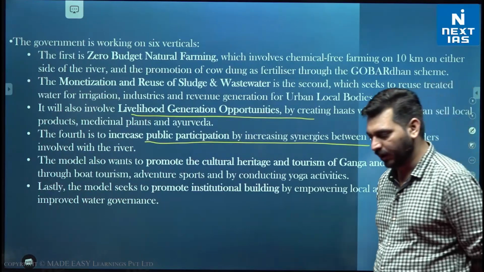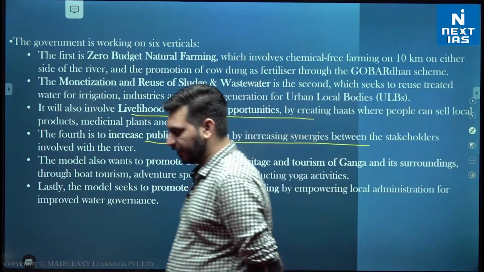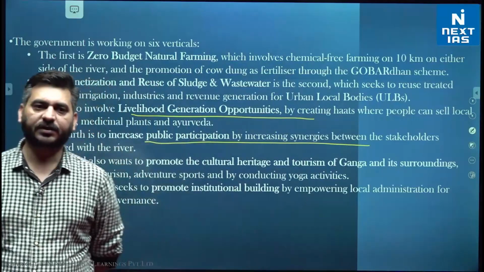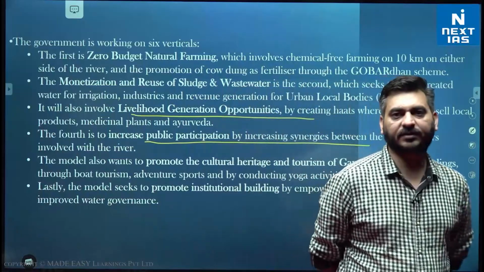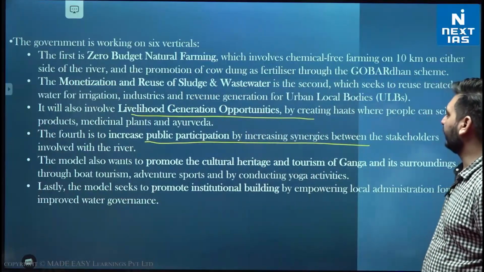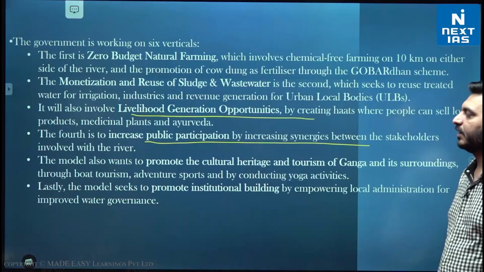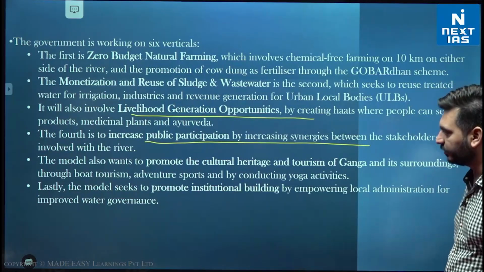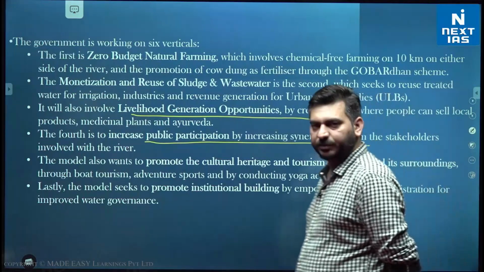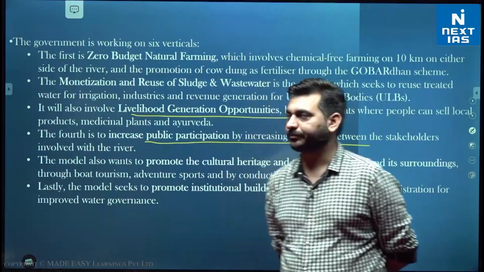अभी आपने देखा होगा कि गंगा में basically they have started a cruise which is nothing less than a 5-star hotel, right? And they are charging a lot, no doubt, but that is something which talks about increasing your tourism and heritage. Then the 6th point is promote institutional building by empowering local administration, right? So these are the 6 major components of Earth Ganga.